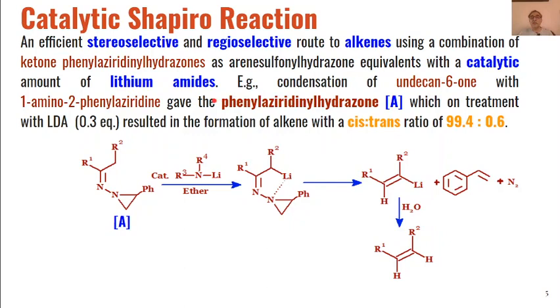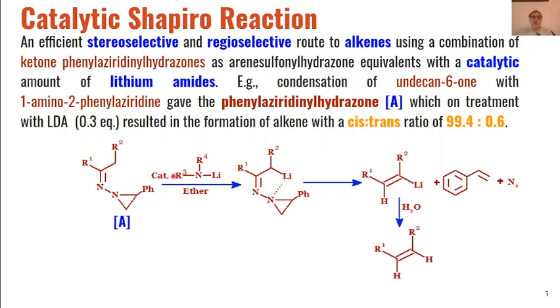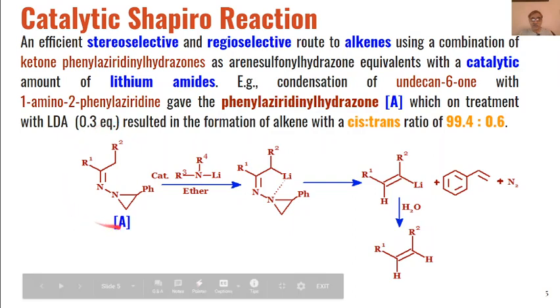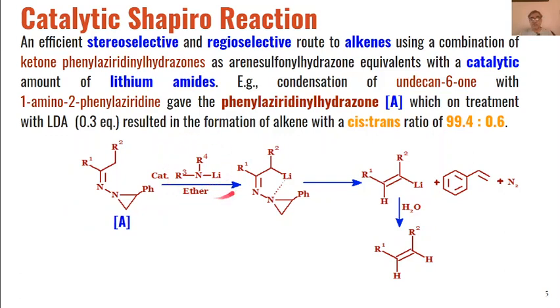So, for example, when the condensation of the hydrazone formed from undecan-6-one with 1-amino-2-phenylaziridine, we will get this phenylaziridinyl hydrazone, and this on reaction with this type of lithium amide, which is disubstituted, where R3 and R4 are different substituents.